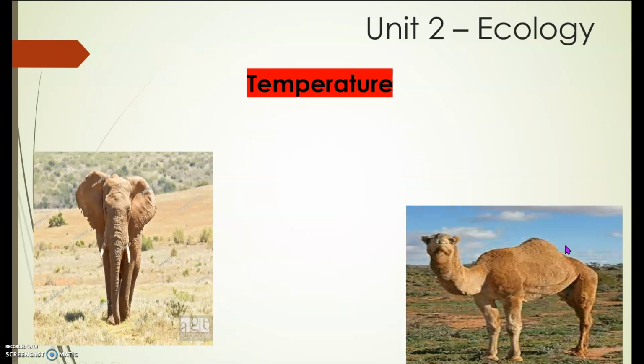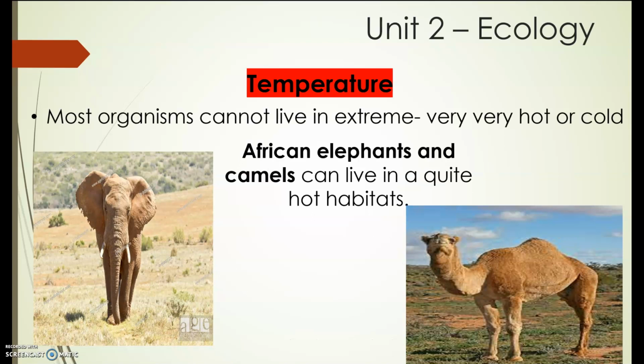Next. We also have some animals that can live in quite hot habitats. There are African elephants and camels. This means they are larger warm-blooded animals that can generate more heat than they lose. These animals flap their ears around to lose the heat. And the camels do not burn their legs because they have leather-like skin.